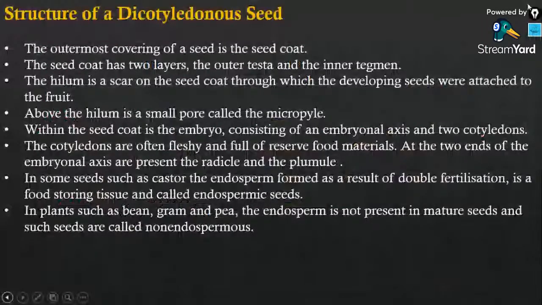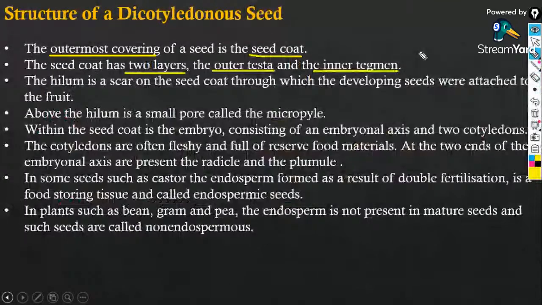So seed coat is the outermost covering of a seed. It has two layers, that is the outer testa and inner tegmen. The outer covering of a dicot seed is called a testa, and the inner layer you will call as the tegmen. Okay, and the hilum is a small scar on the seed coat